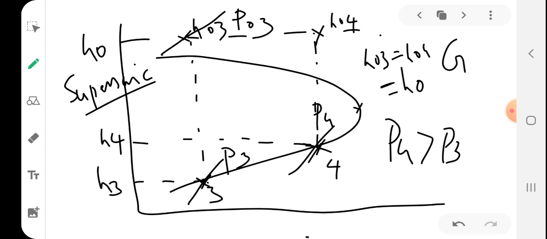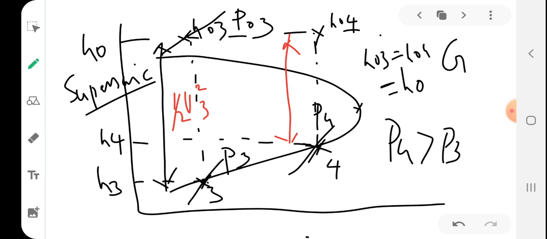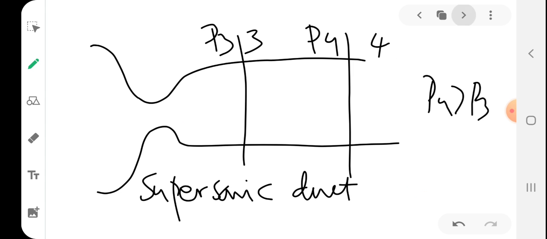And what about velocity? This will be half v3 square, and this will be half v4 square. From here you can see that v4 is less than v3, so velocity is decreasing.